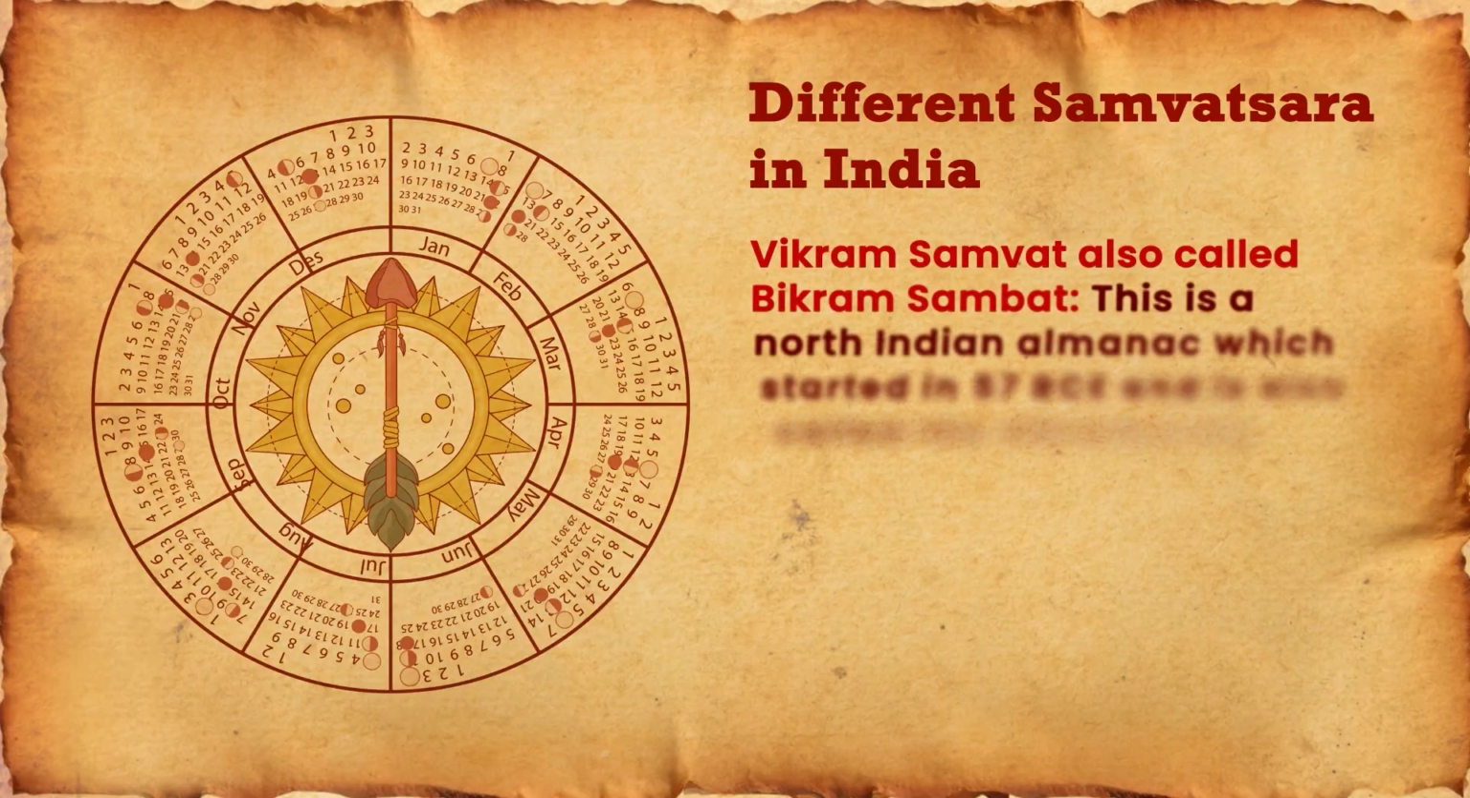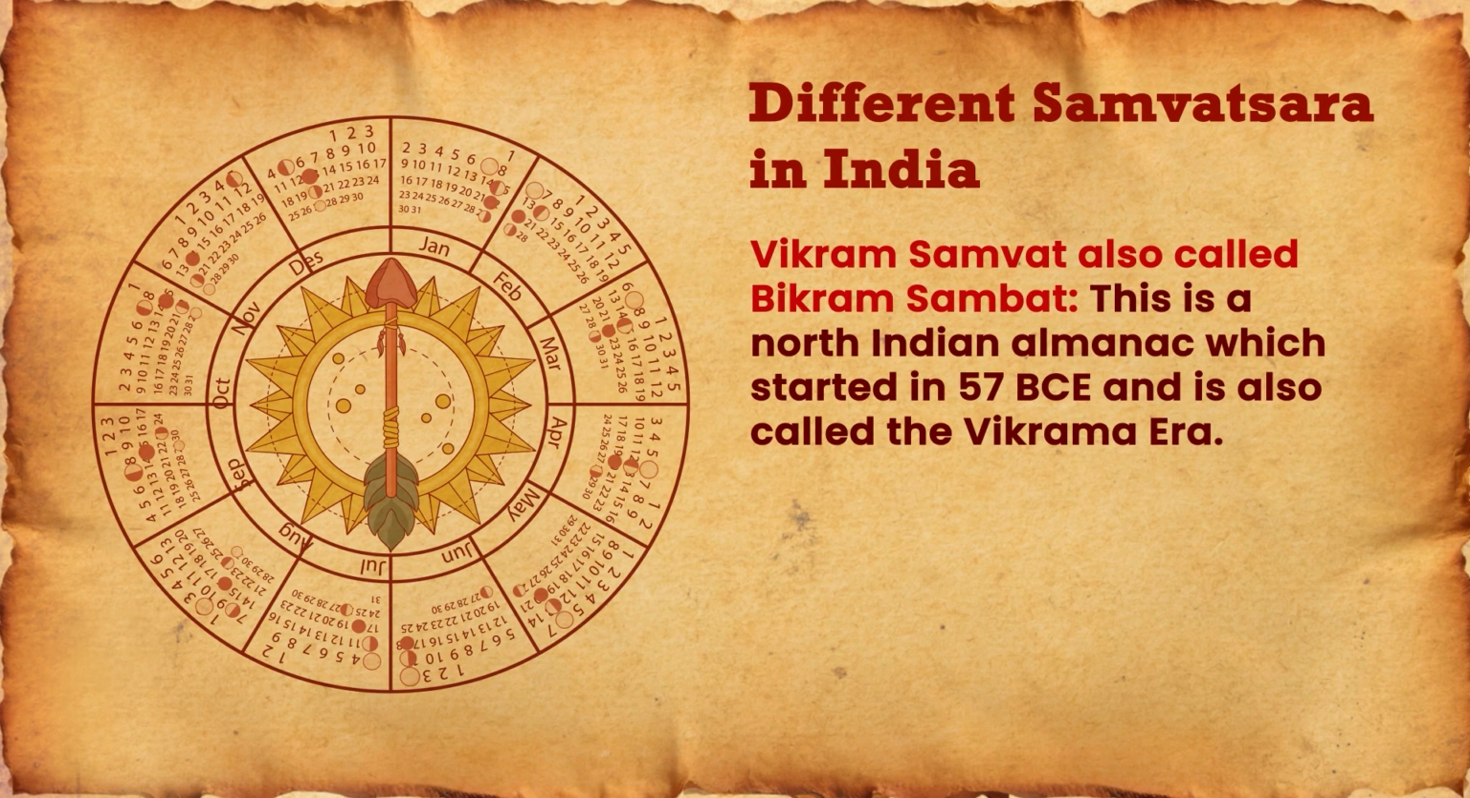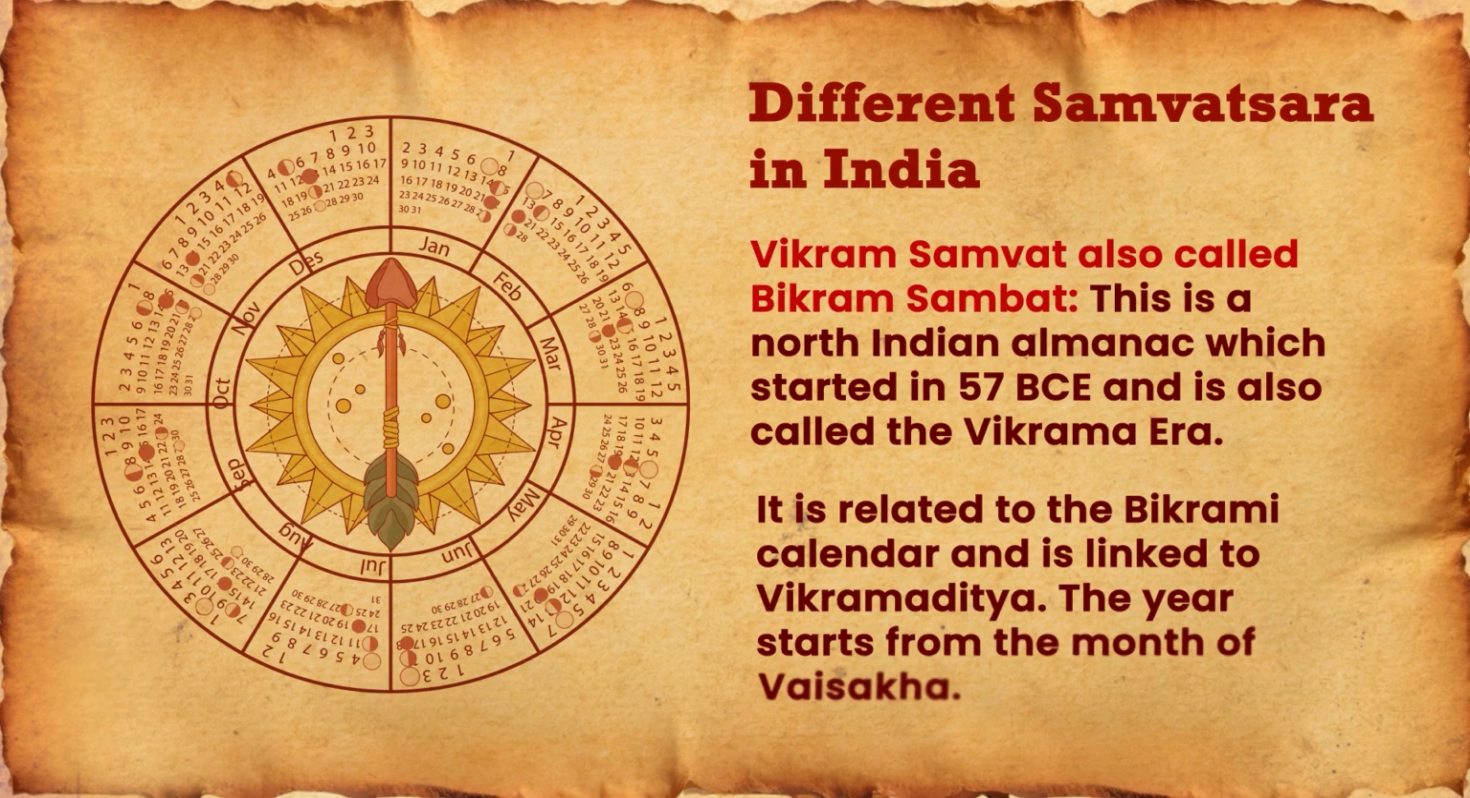So what are the different Samvatsaras in India? Vikram Samvatsara, also called Vikram Samvat. This is a North Indian almanac which started in 57 BC and is also called the Vikram era. This is related to the Bikrami calendar and is linked to Vikramaditya. The year starts from the month of Vaishakh.